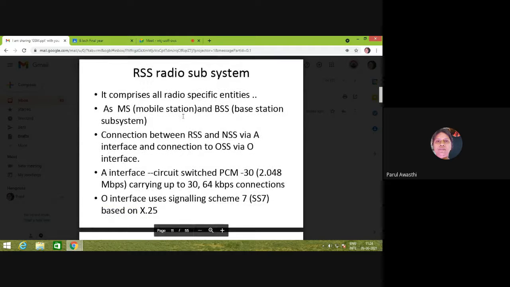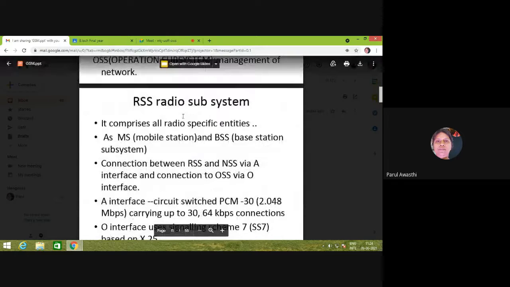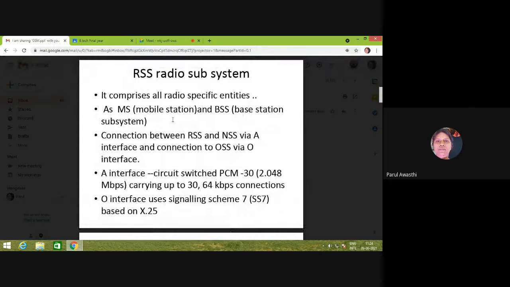So first we move to the RSS, the radio subsystem. RSS means whatever data is transferred in RF communication, starting with the mobile station and the base station subsystem. When I make a call, I transfer the data to the base station, then the base station transfers the data to the MSC, and the MSC checks different types of services and entities, and then forwards the call to another MSC or the PSTN network.